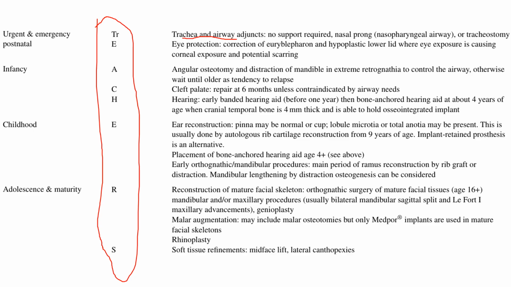The next one is rhinoplasty. You go for rhinoplasty definitively after all these skeletal procedures are done. To get a proper orientation of what is to be done with the nose, you get an idea only after the skeletal procedures are done. So that's planned after all these orthognathic surgeries. And finally, you go for soft tissue refinements. This includes your mid face lifts and lateral canthopexies.